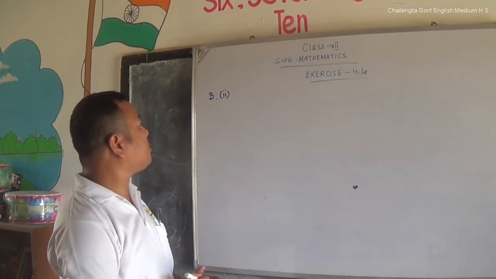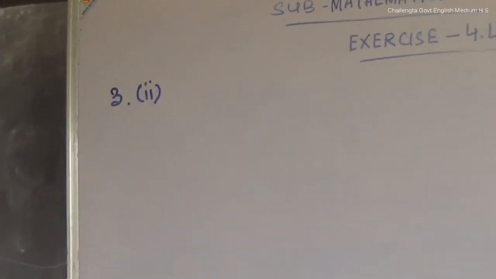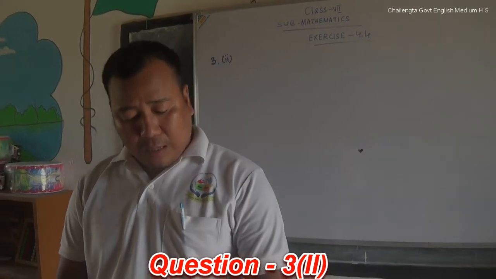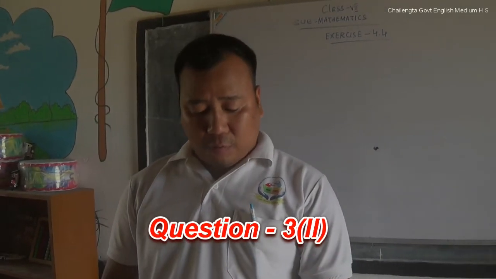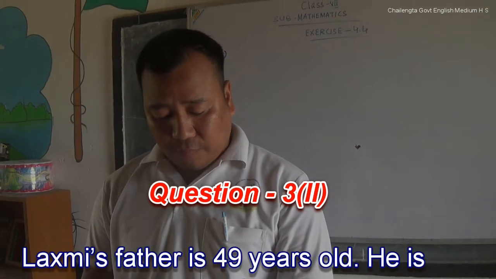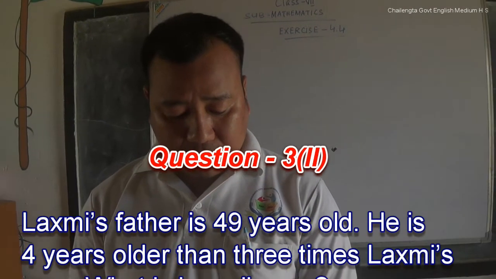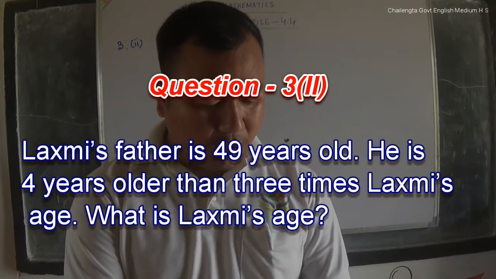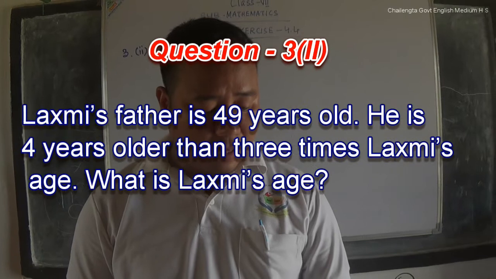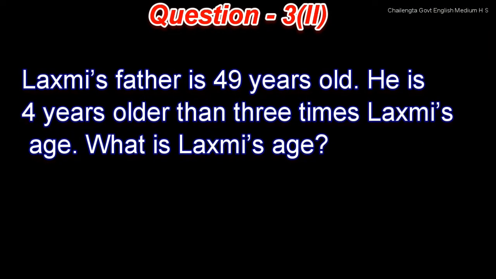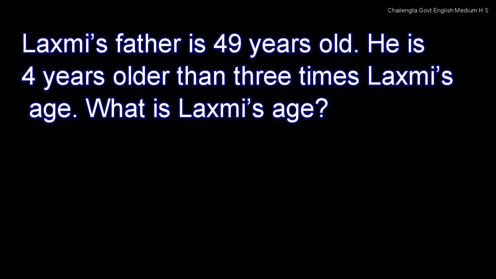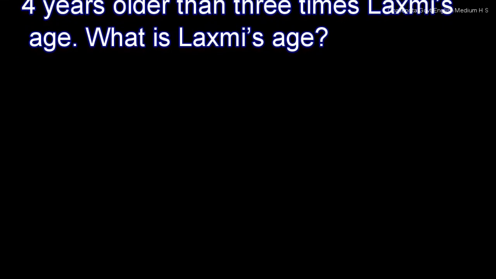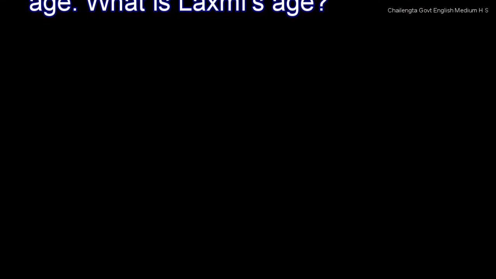To the next question, number 3, number 2. It's almost the same as number 1. Here a statement is given. Lakshmi's father is 49 years old. He is 4 years older than 3 times Lakshmi's age. What is Lakshmi's age? So in terms of her father's age, we are asked to find out the actual age of Lakshmi. As we have done in number 1, we have to assume Lakshmi's age with a variable.